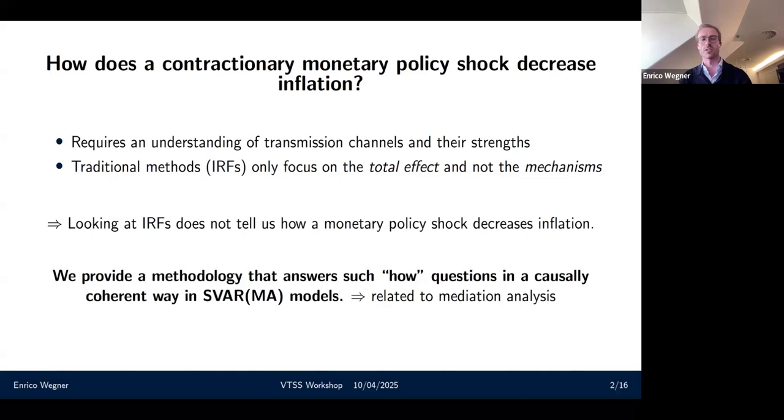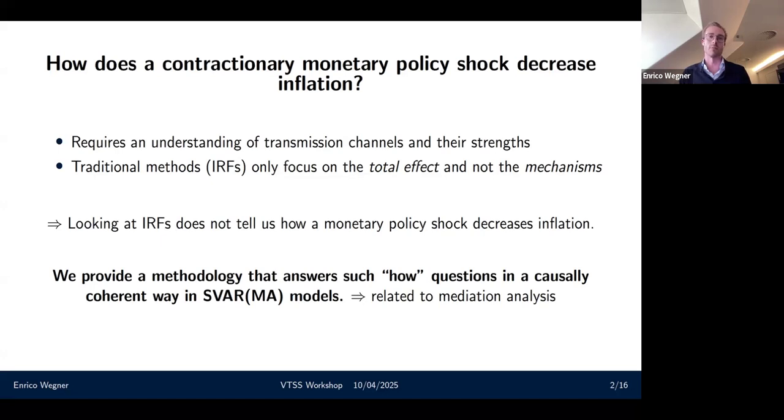A lot of work in macroeconomics focuses on impulse response functions. Usually what we do is we trace out the effect of a structural shock over time, over various horizons. For example, we might have a contractionary monetary policy shock, which we identify, and trace out its effect on inflation. And what we usually observe is a decrease in inflation. What these impulse response functions, however, do not tell us is what the mechanism behind that is. So how a contractionary monetary policy shock actually decreases inflation.